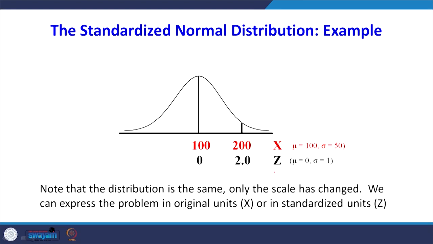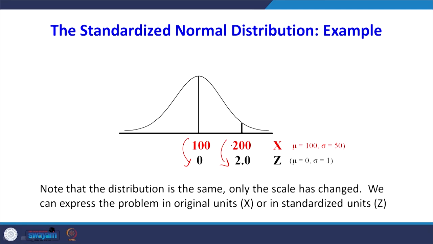You see that the mean of the distribution is 100, and on the standardized scale it becomes 0. When x equals 200 in the normal distribution, in the standardized normal distribution the corresponding z value is 2, where the mean mu equals 0 and sigma equals 1. Note that the distribution is the same, only the scale has changed.